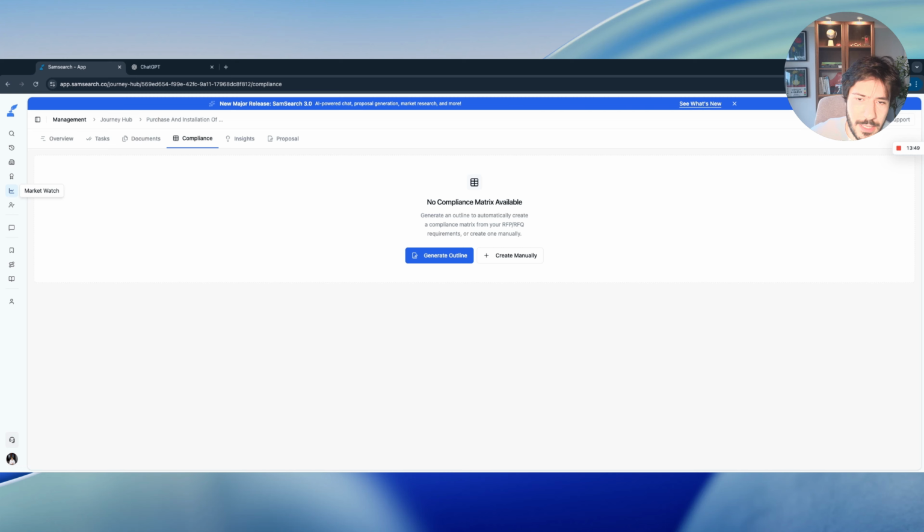We are now at a point and an age where specialization is key. And for really high level government contractors, ChatGPT is not cutting it anymore, and all other AI tools. And this will make a difference for you because it has the tools that you need as a government contractor.